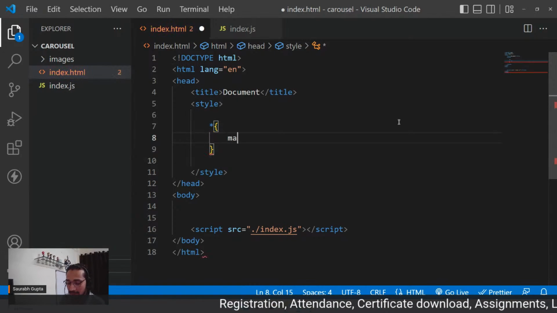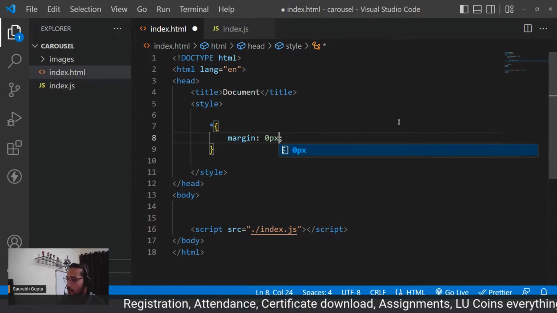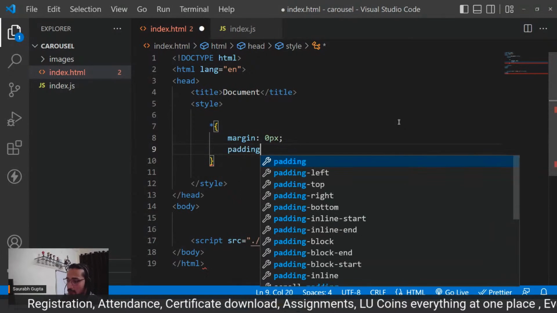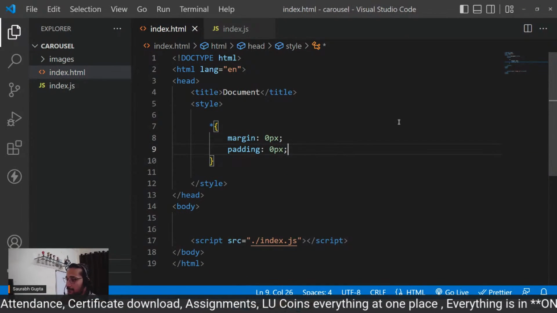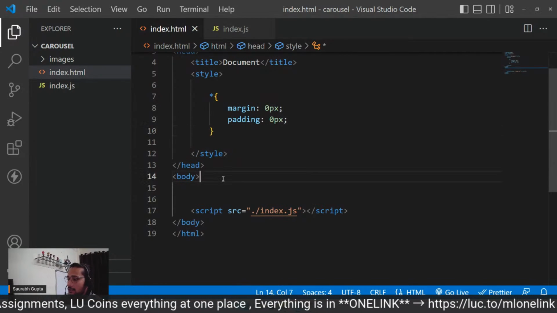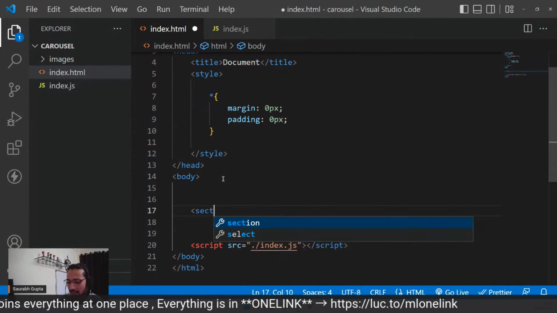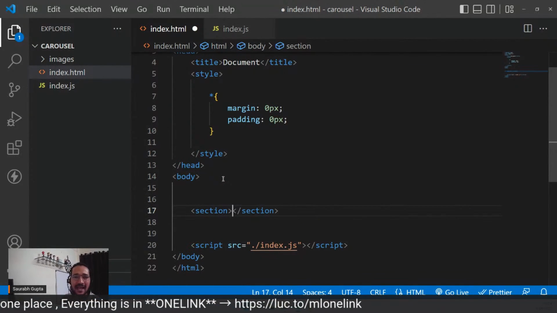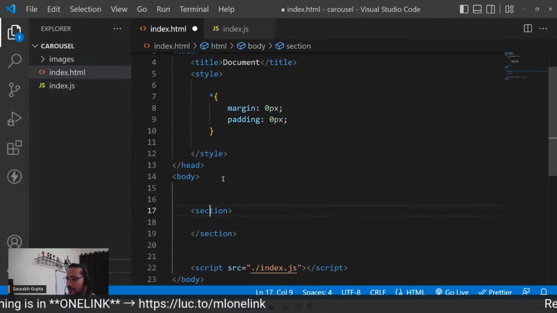So let's go, guys. Asterisk. By default, I want margin to be 0 and also padding to be 0 pixels. And trust me, you want to make it good. So focus, everyone. So the first thing is I'm going to use a section tag, which is exactly the same as div, but it's a big thing. So I'm just calling it section.